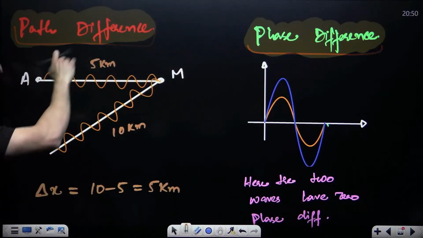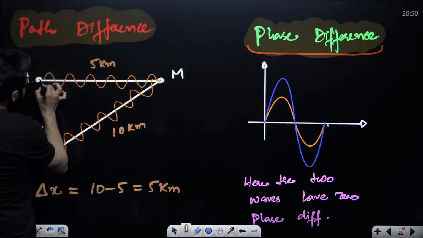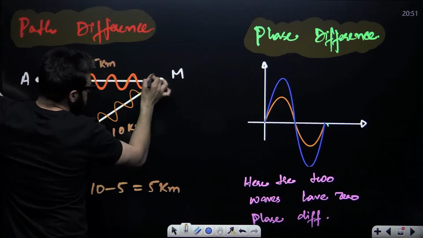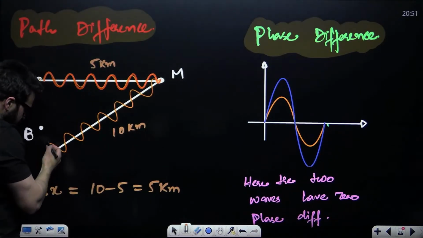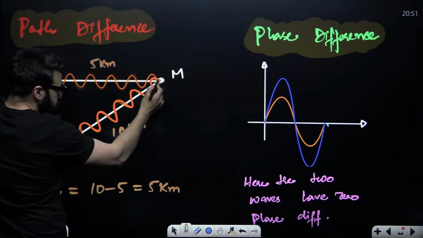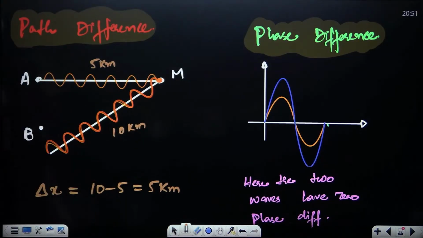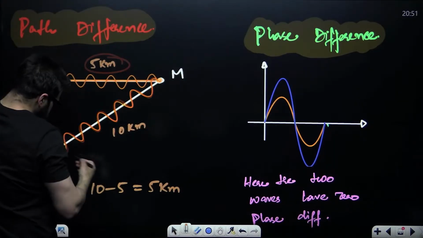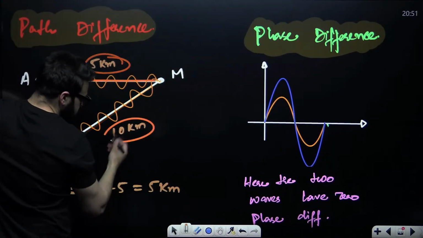I'll make you understand. Let's suppose you have a wave which starts from point A, and another wave which starts from point B. This wave has traveled 5 kilometers and this wave has traveled 10 kilometers.